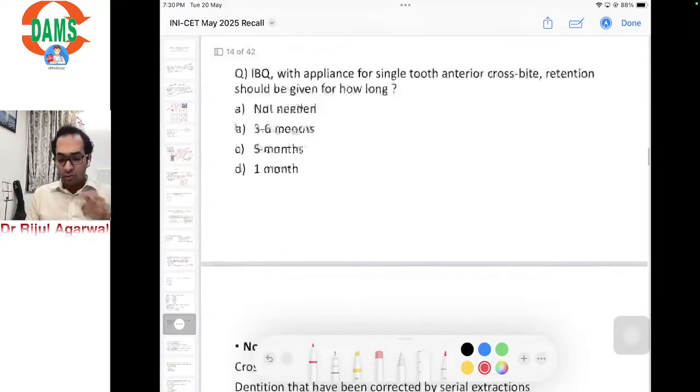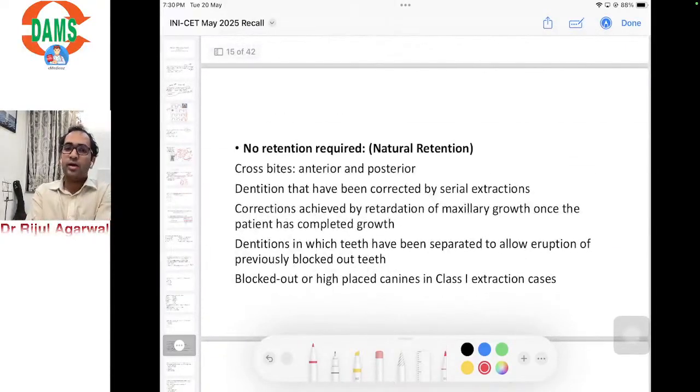So these are the things which require no retention: anterior cross bites, dentitions which have been corrected by serial extraction, corrections which are achieved by retardation of maxillary growth once the patient has completed growth, dentition in which teeth have been separated to allow eruption of previously blocked out teeth, and blocked out or highly placed canine in class 1 extraction cases.